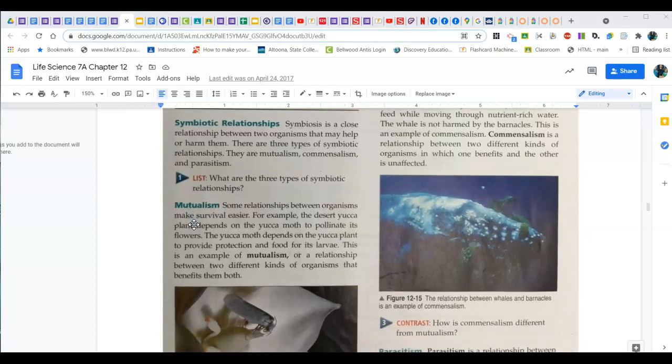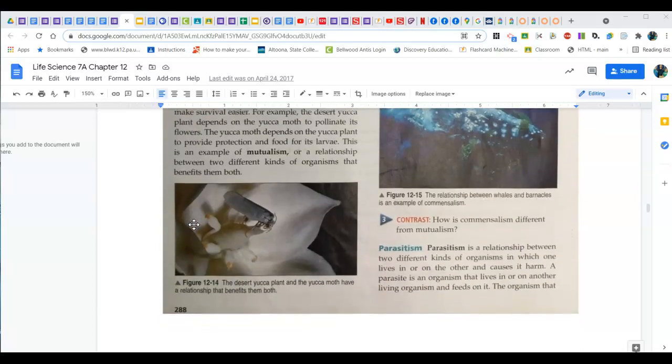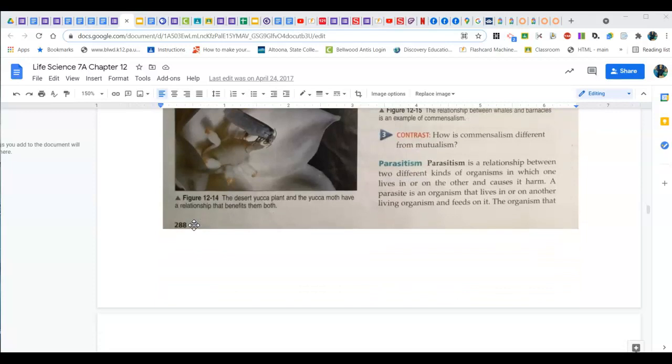Commensalism is a relationship between two different kinds of organisms in which one benefits and the other is unaffected. How is commensalism different from mutualism? Mutualism benefits both. Commensalism only benefits the one.